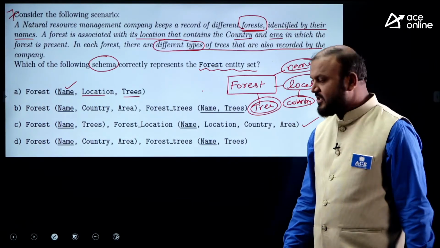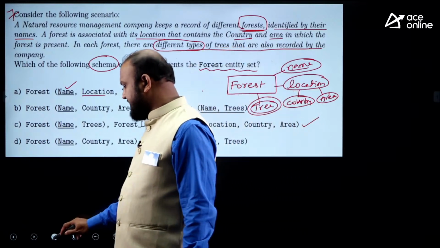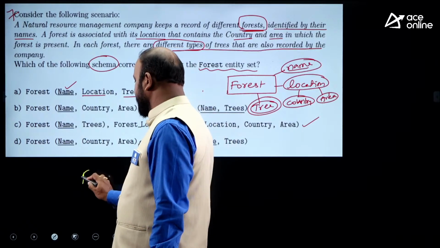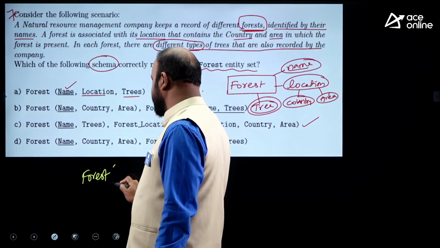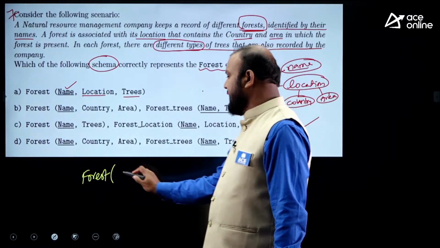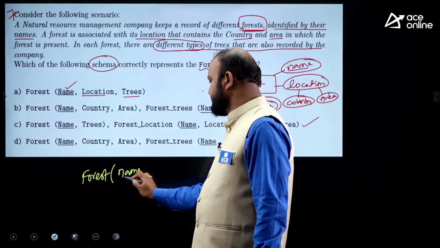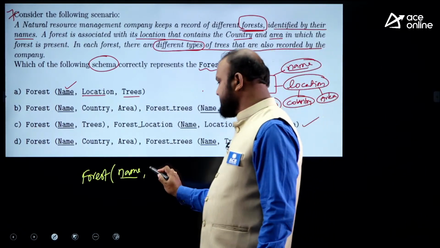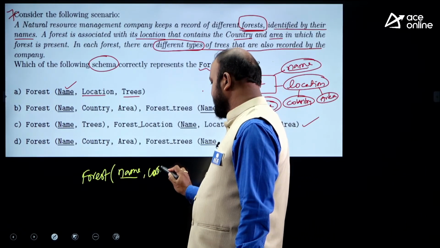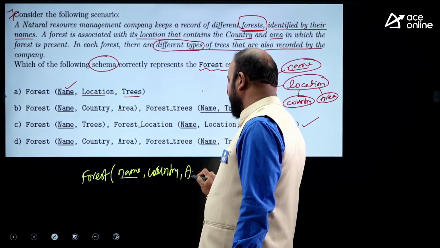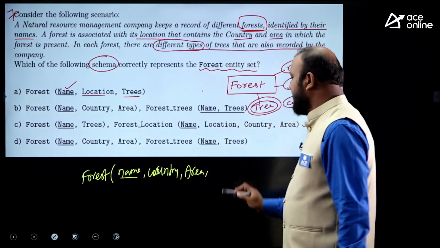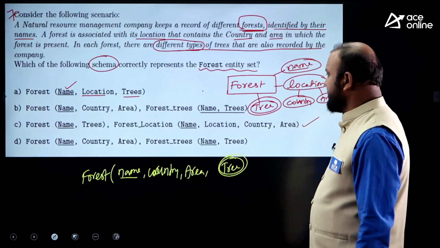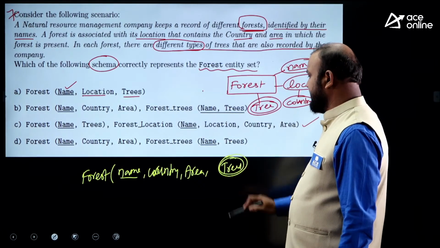Now it is a simple question. How do you represent that entity set in the relational model? That is the question. If I am taking forest as one entity set, what are the possible attributes? Name, which is a key attribute. Location cannot be represented as a single attribute. We have to represent it as country and area. Country and area attributes, and we have the tree attribute. And this tree attribute is a multi-valued attribute.